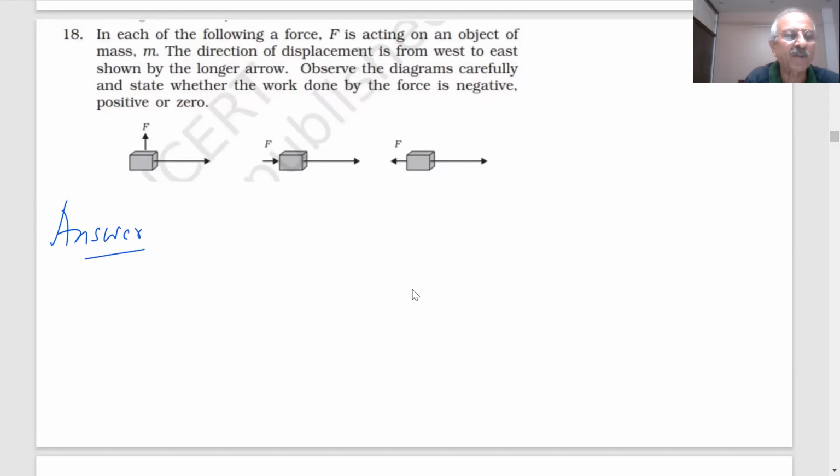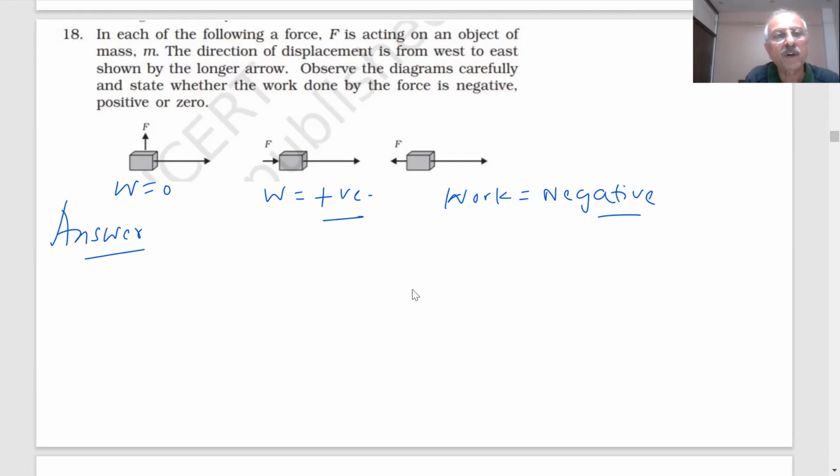In the first case, what will be the work done? Sir, 0. Here the work is 0 because displacement is at 90 degrees to the applied force. In this case, work will be positive. In this case, force and displacement are in opposite directions. Work will be negative. Negative work, positive work, 0.